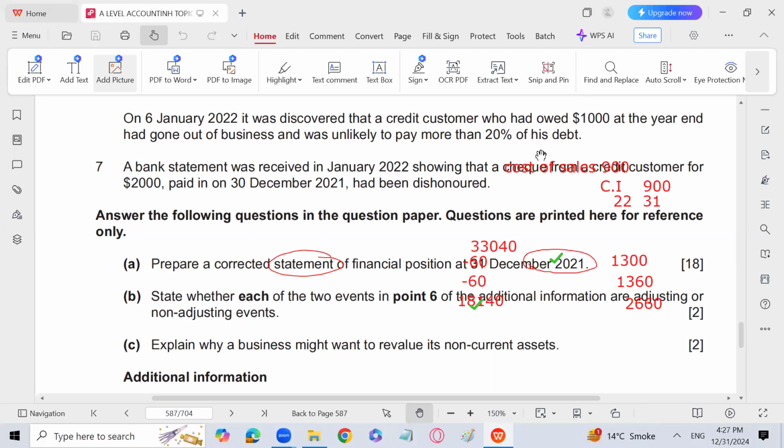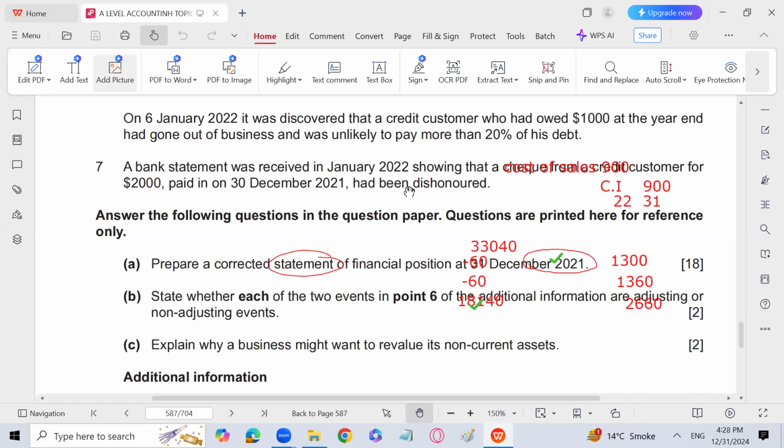So this is an adjusting event because a major customer has become bad debts and is unlikely to pay 20% of his debt. He was not doing his business even at that time, but we were unaware of that. The 1,000 into 20% we will get, which we will not get, that is 800. So we will record the entry with 800 bad debts to trade receivable. Retained earnings, we will subtract it from retained earnings and from trade receivables.